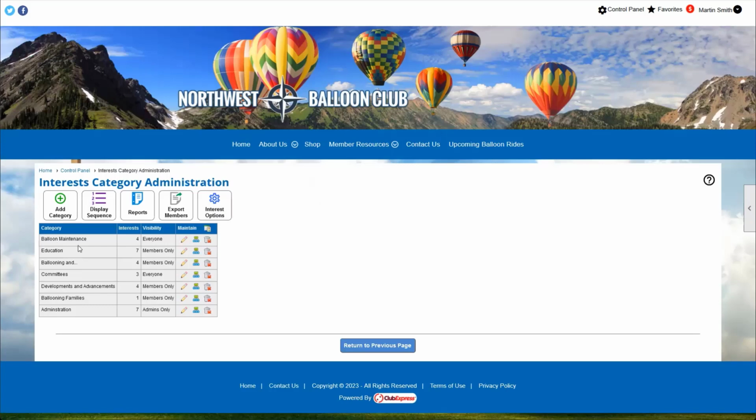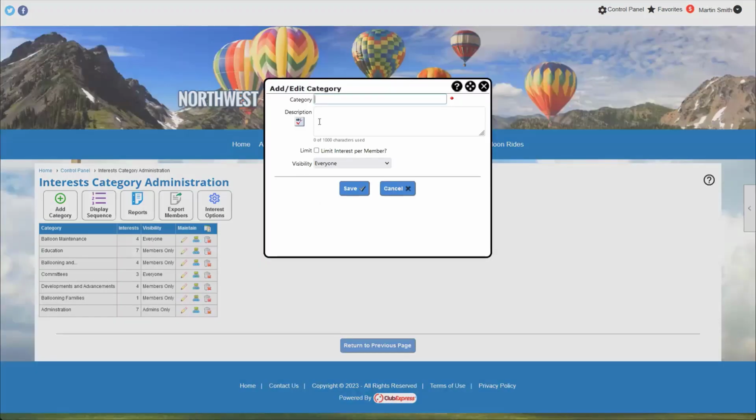If we wanted to set up a new category, we could come over here to our Add Category button. And this will let us simply create a new category. So we can say, I want this category to be called our luncheons group. And this is a group of people that are interested in meeting up every month for a little bit of a luncheon. We can add a description for this category, and this description would show up in our module when members are looking at the interest module.